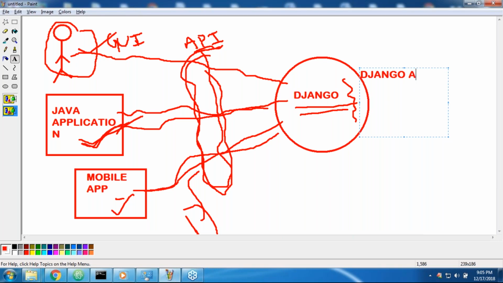That's all, we developed applications. Now I want to develop an API for this Django application so that any other software application can communicate with my Django application.